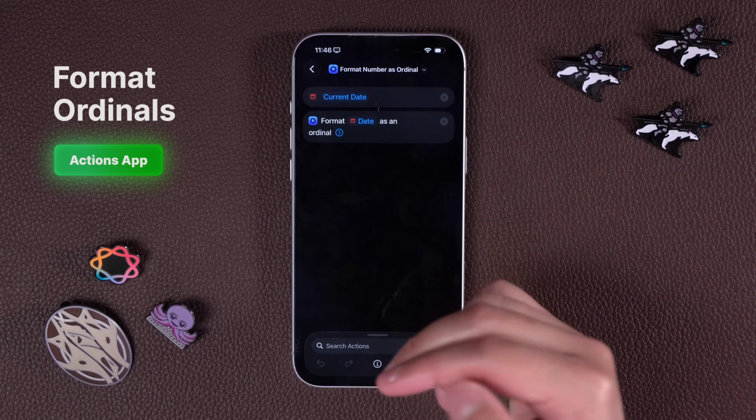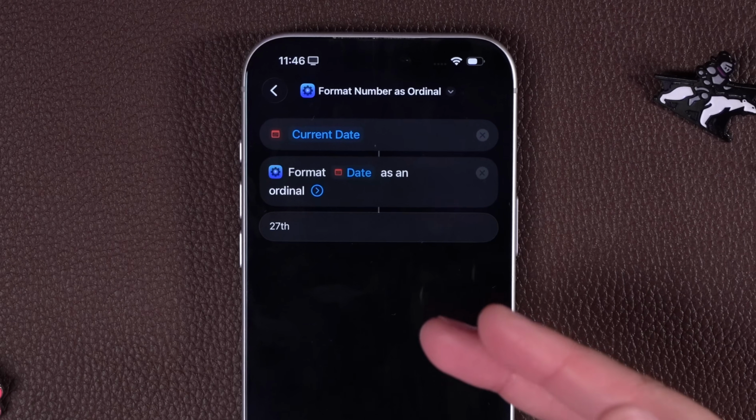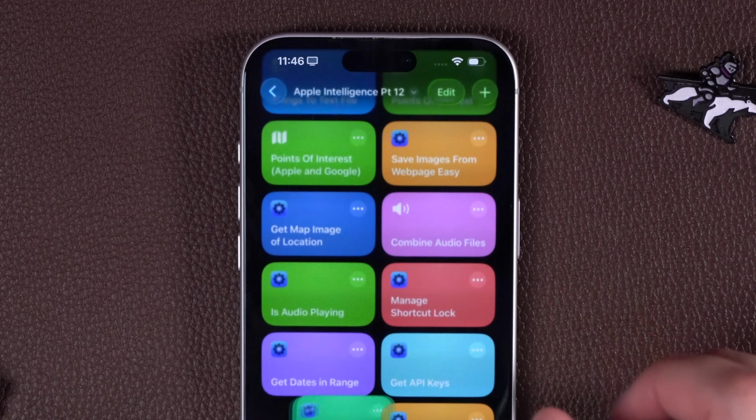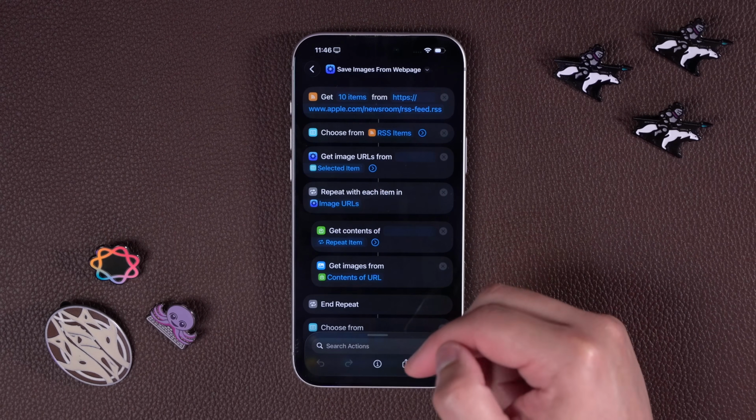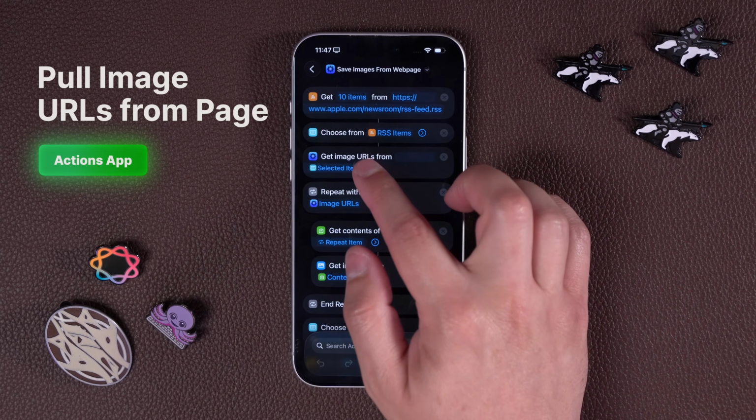All right, last few. Here's an action for formatting ordinal number. So if you wanted to have it say like 26th, 27th, well, ordinal number can do that, something that you can't do with the built-in actions for calendars and events. Also, if you wanted to get image URLs from a web page rather than just the straight images, there's an action for that as well.